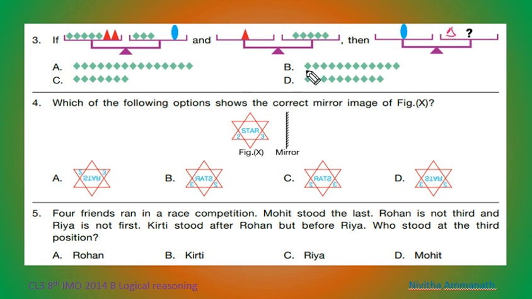So which is the option? 1, 2, 3, 4, 5, 6, 7, 8, 9, 10, 11, 12. B is the correct option.